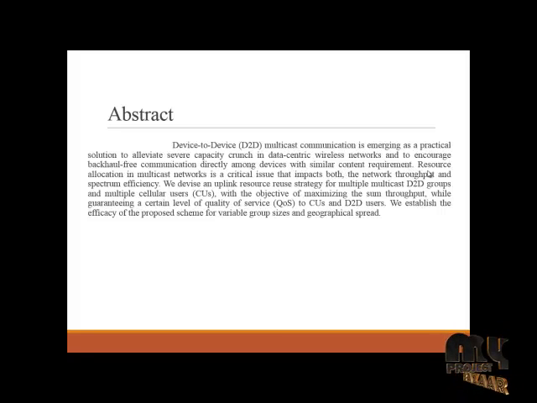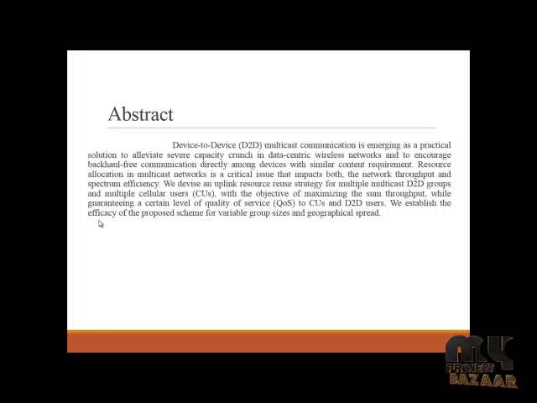similar content requirements. Resource allocation in a multicast network is a critical issue that impacts both the network throughput and the spectrum efficiency. We devise and apply a resource reuse strategy for multiple multicast device-to-device groups and multiple cellular users, with the objective of maximizing the sum throughput while guaranteeing a certain level of quality of service, QoS, to CU and D2D users.